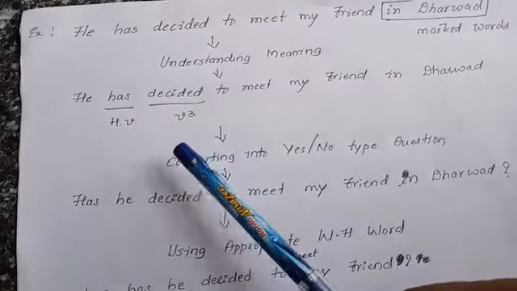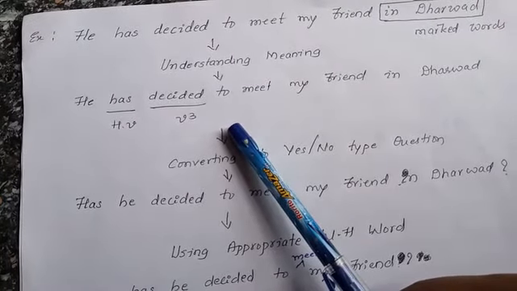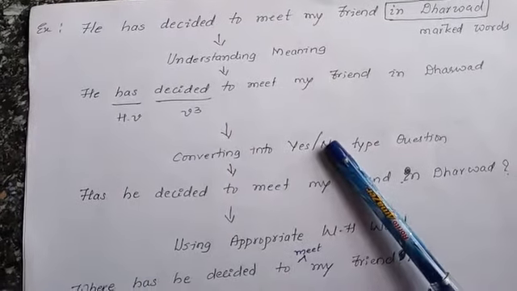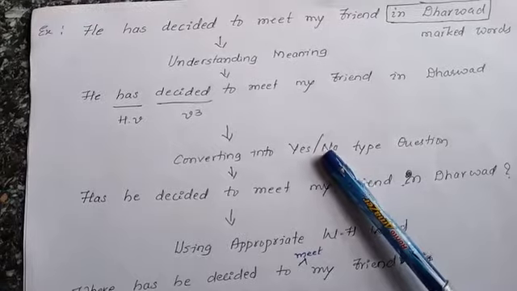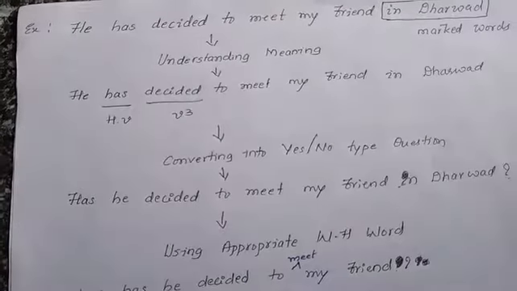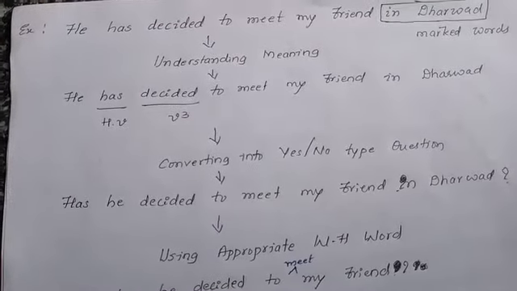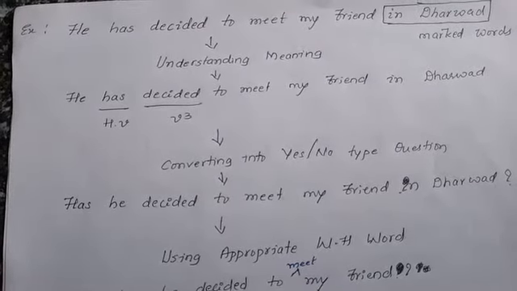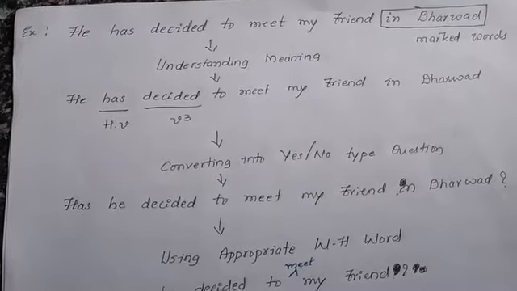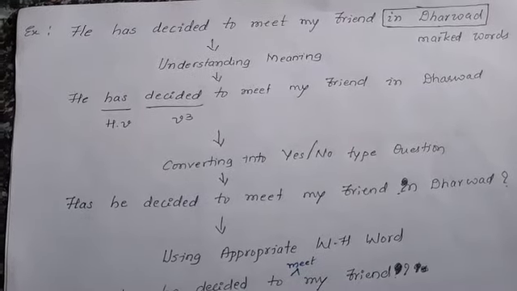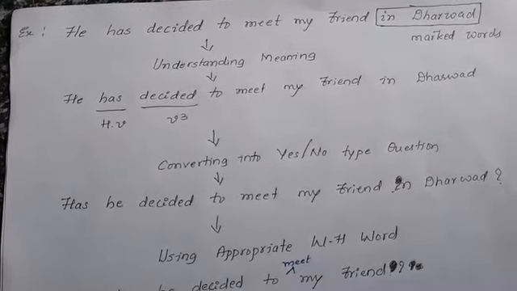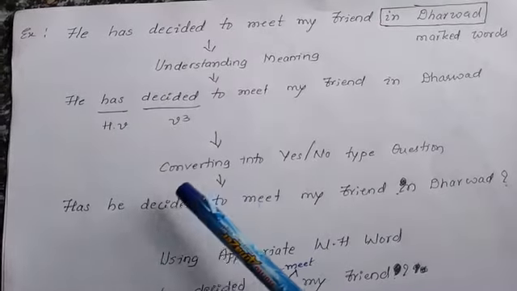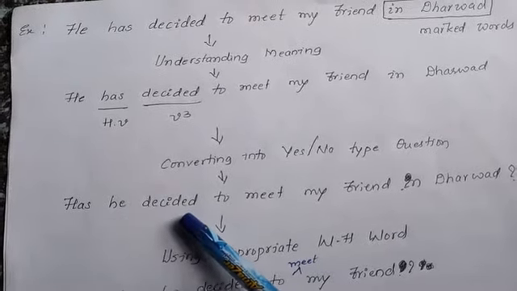And using those two, while converting to a yes or no type question, we have to remember the formula or structure of a yes or no type question. What is the formula? According to the formula, the helping verb always comes first, in the beginning of the sentence. Thereafter, subject. Thereafter, main verb.